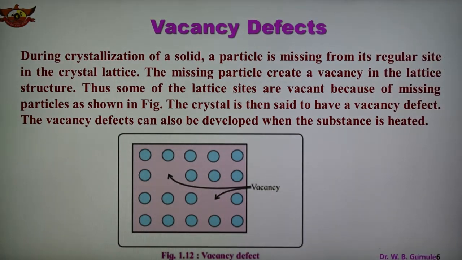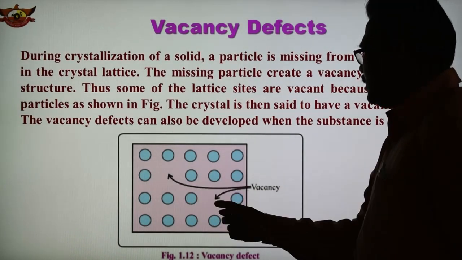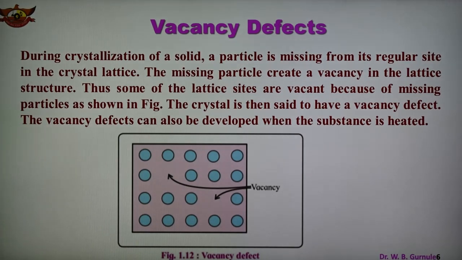When in a regular arrangement the compound has a fixed ratio, but particles are missing, such a vacancy is known as a vacancy defect.